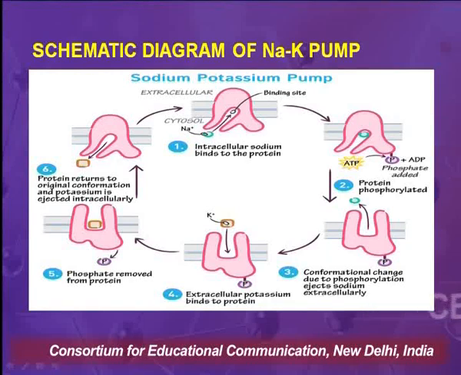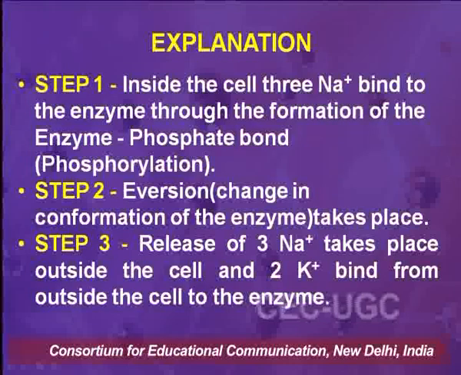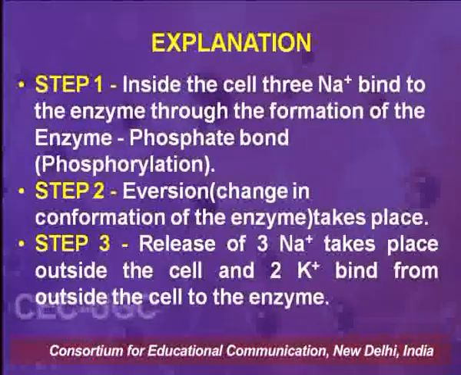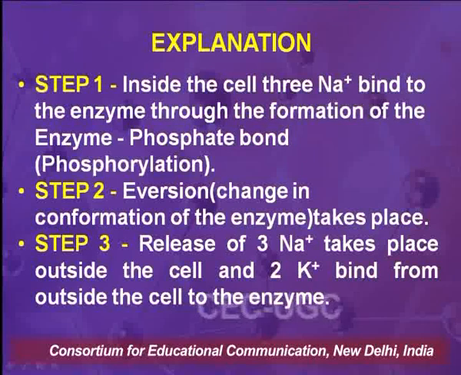As a result of this, the concentration of potassium ions inside the cell becomes greater. The next step is dephosphorylation, wherein the ATP molecule detaches from the enzyme and releases a lot of energy. And in the next step, again the inversion of the enzyme takes place and it reaches its original configuration, ready for the next cycle. As the explanation goes, in step 1, inside the cell, 3 sodium ions bind to the enzyme through the formation of the enzyme phosphate bond, and this step is called phosphorylation.